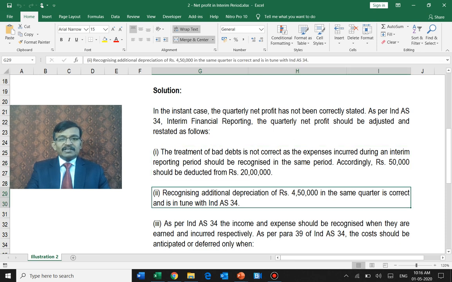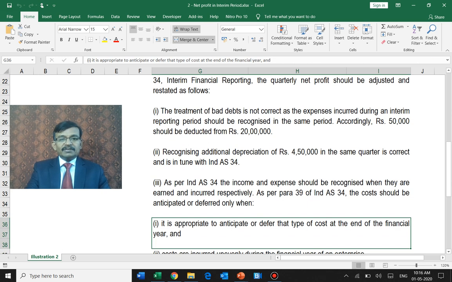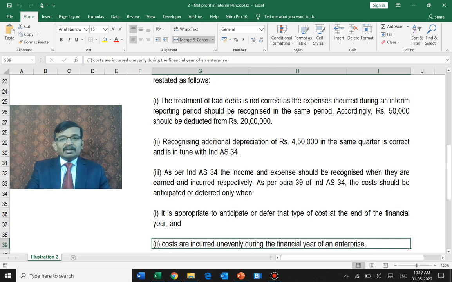So additional depreciation is correct accounting, deferment of bad debts is incorrect. And when you are talking about the administrative cost which has been incurred, you have to recognize as per para 39 of Ind AS 34, which says that it is possible only if the cost incurred is relating to an asset or anything period related.